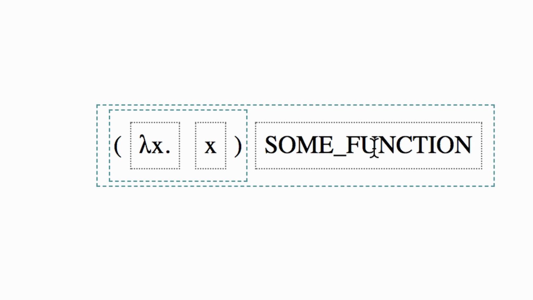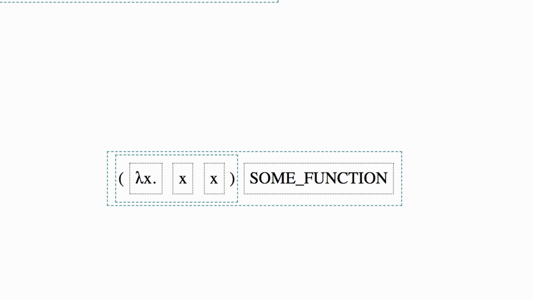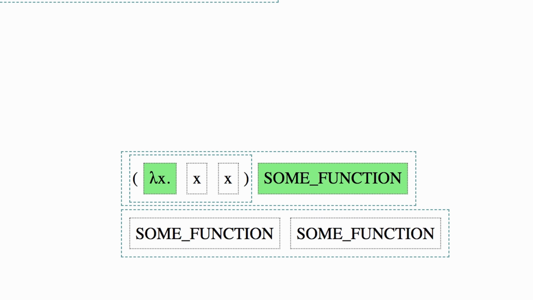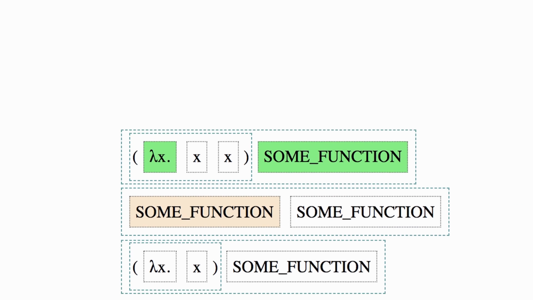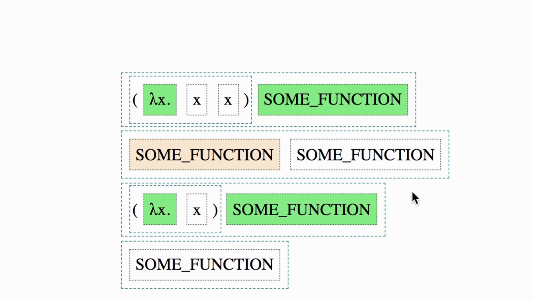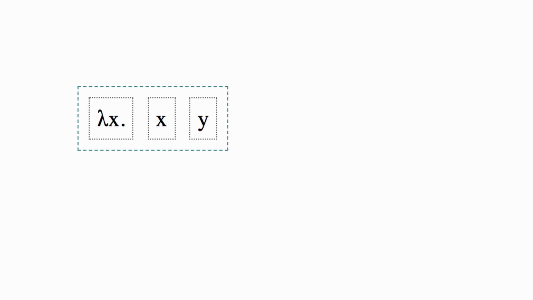Okay, so what else is even allowed other than just the identity? Well, we can use the bound variable more than once. So, for example, here, the output is some function applied to itself, since applying values is the only operation, so maybe some function is the identity function. Then we still end up with some function as the result. We can also use other variables. We aren't obligated to bind all the variables we use. So here, y is a free variable.